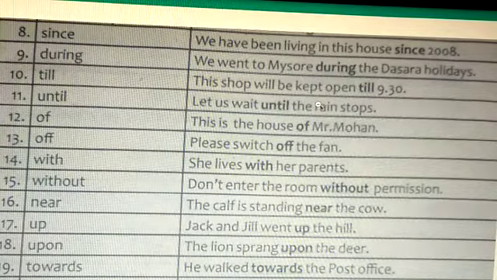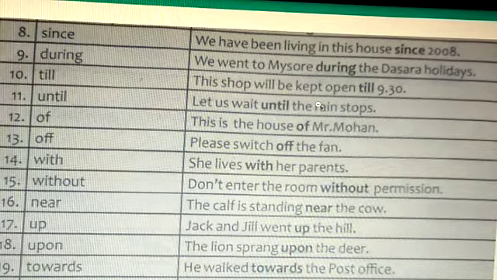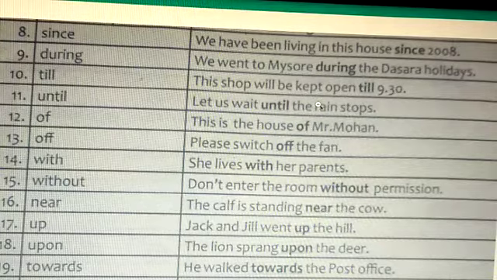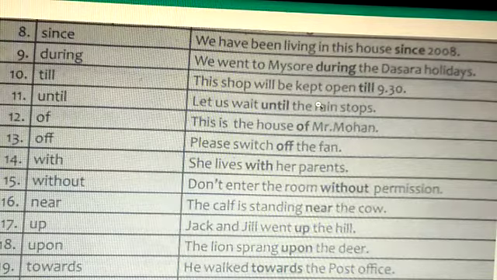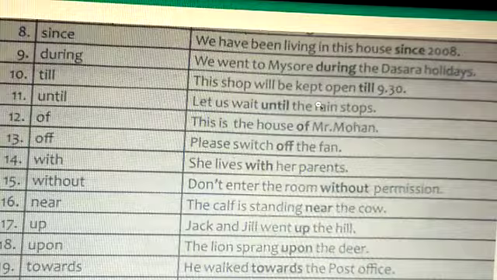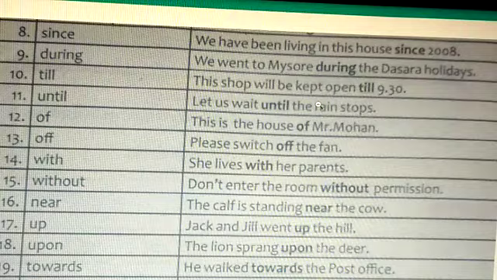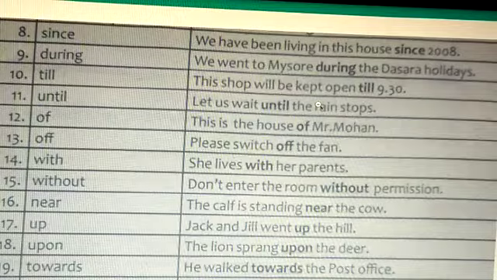We went to Mysore during the Dasara holidays. So during that time. Now coming to 10th one, till. This shop will be kept open till 9:30. So till also refers to that time. Now 11th one, until. Let us wait until the rain stops. So until the rain stops, let us wait. So it is also referring to time.